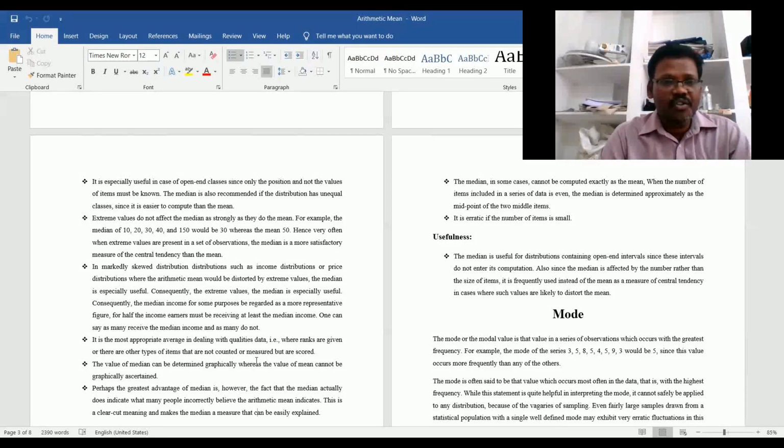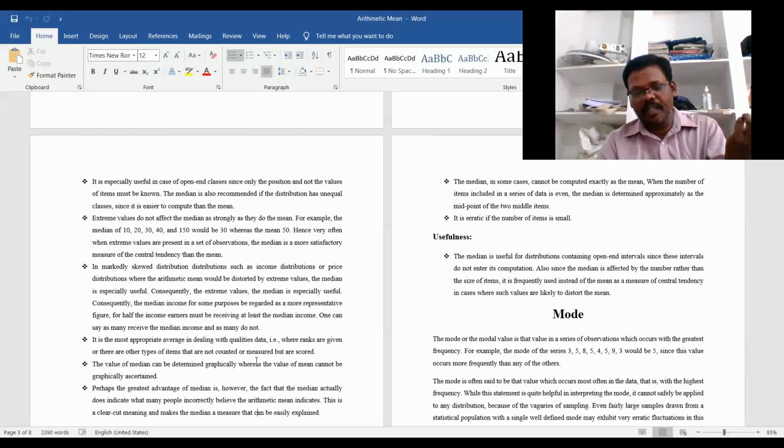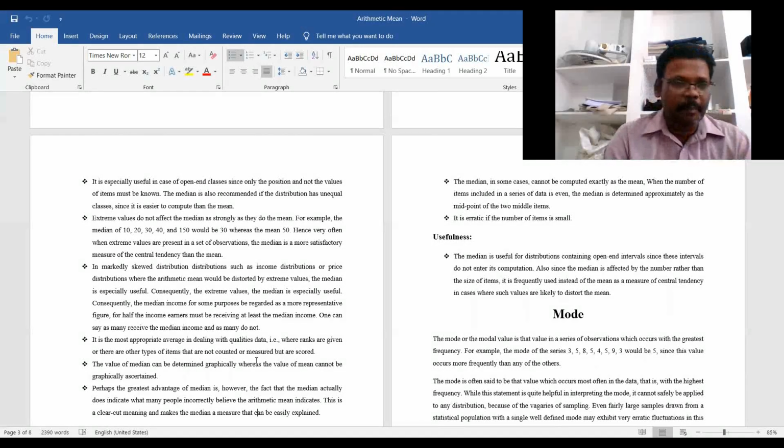The median is also recommended for distributions with unequal classes, since it is easier to compute than the arithmetic mean. Extreme values do not affect the median as strongly as they do the mean.